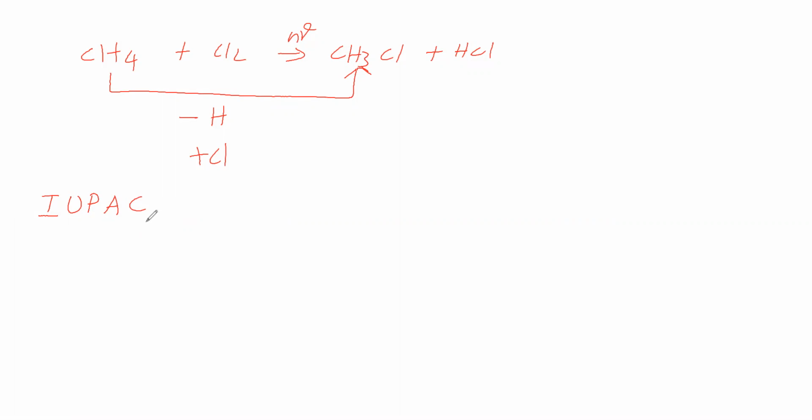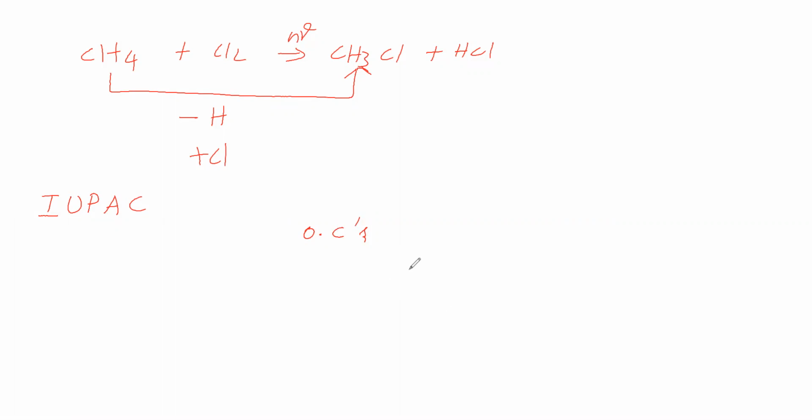Now we will see the nomenclature. Before seeing the nomenclature, we will take the organic compounds. In organic compounds, plenty of organic compounds are there. To study them easily, we have to classify them. What is classification? In order to make them easy to study, we have to group them separately.